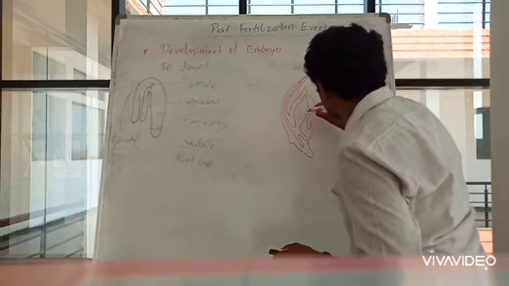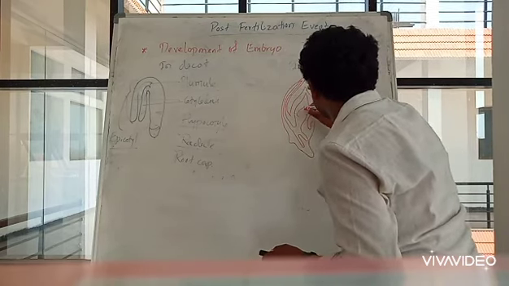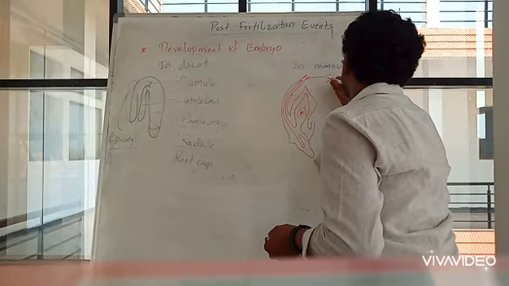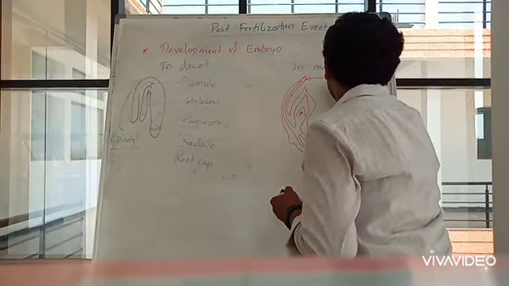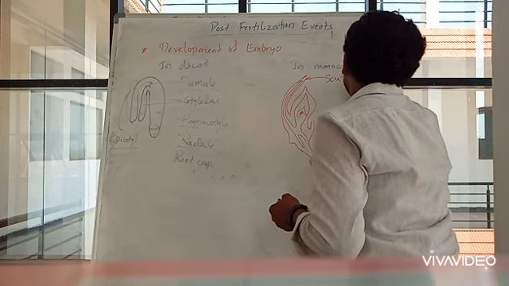Okay, so this is the structure of monocot seed. Here, this part is known as scutellum. So this is cotyledon part.